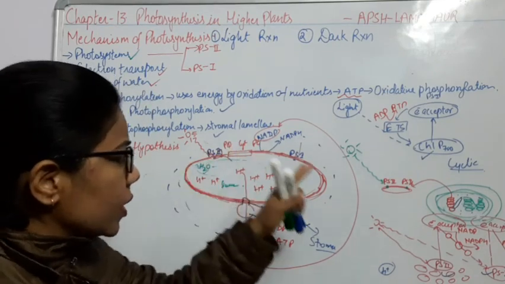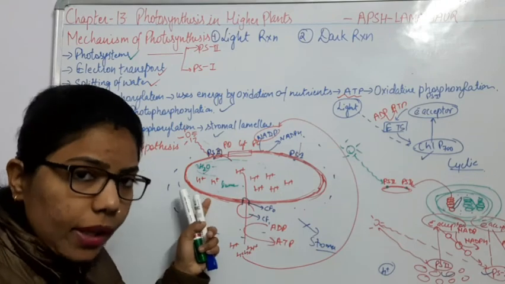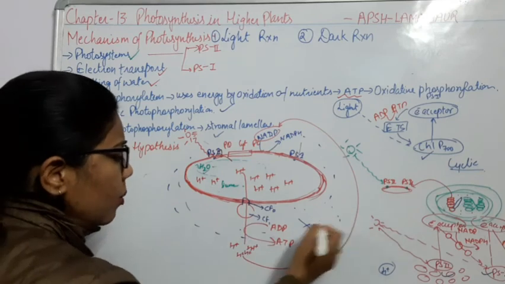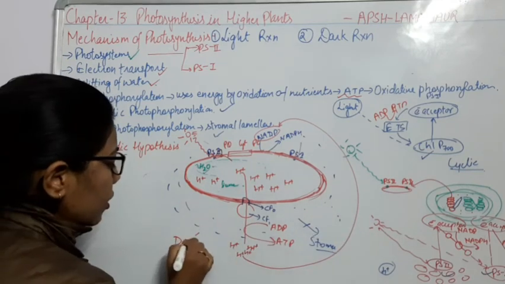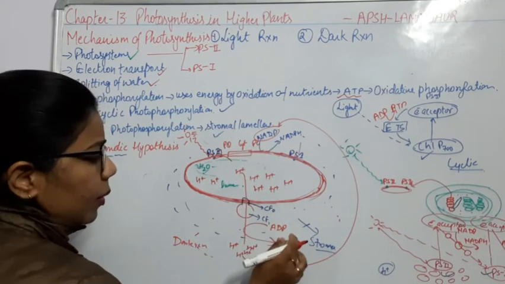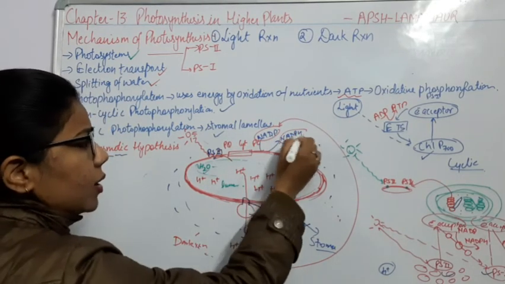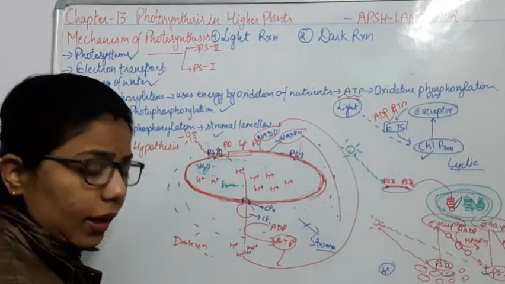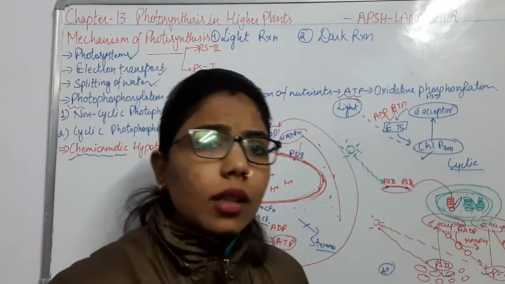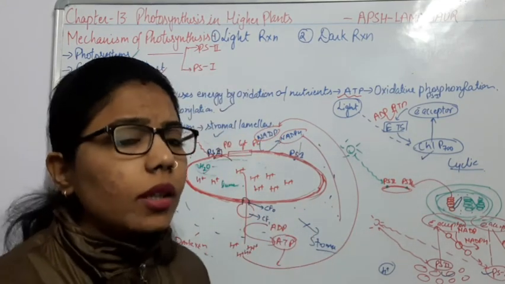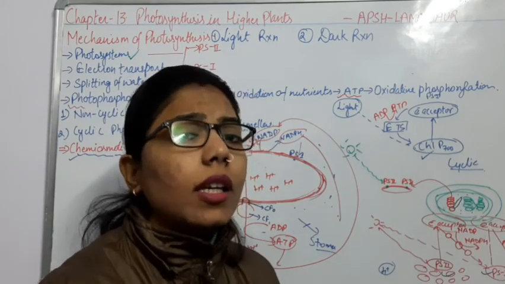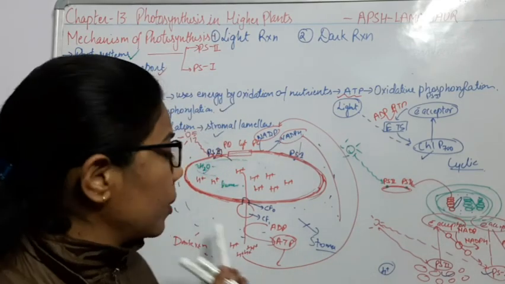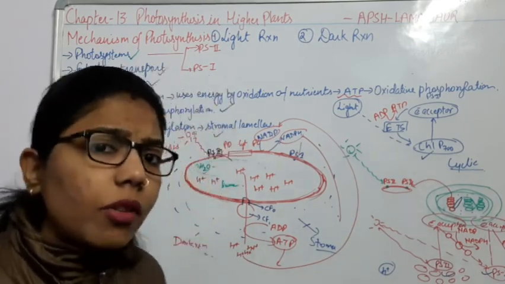So this is the whole process which is going to happen in the membrane, or we can say it is a light reaction. Now as it reaches the stroma, what type of reaction will take place? Dark reaction. Okay, so the ATP and NADPH coming from here will both combine with CO2 which is coming from outside the plant. The source of CO2 can be the stomata, because through the stomata the CO2 will enter inside the leaves, as well as the mitochondria present inside the mesophyll cell or the plant cell. They are also responsible for giving the CO2. Okay, so there will be accumulation of CO2.